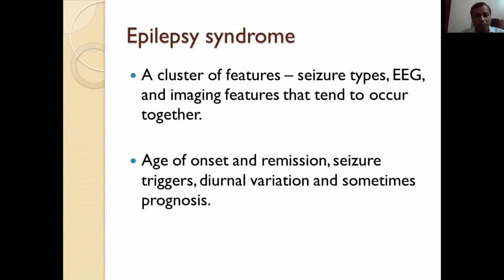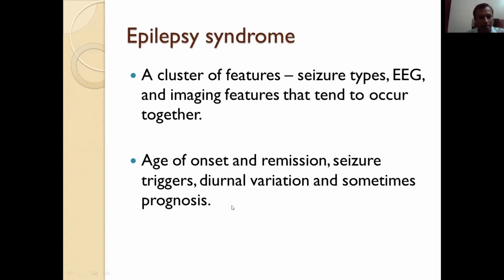Next topic is the epilepsy syndrome. So what is epilepsy syndrome? It is a cluster of features which has typical seizure types and typical EEG, and most of the time imaging is normal, that tend to occur together. It has typical age of onset and remission, and seizure triggers like hyperventilation causes seizures in childhood absence epilepsy, diurnal variation, where in benign epilepsy with centrotemporal spikes, we get seizures in sleep.